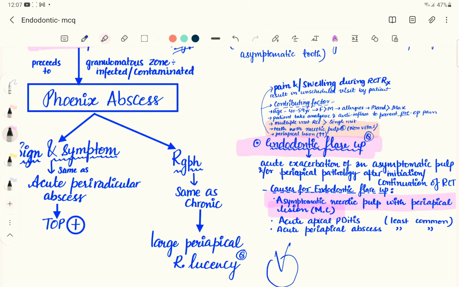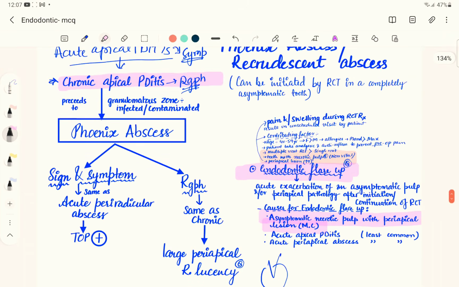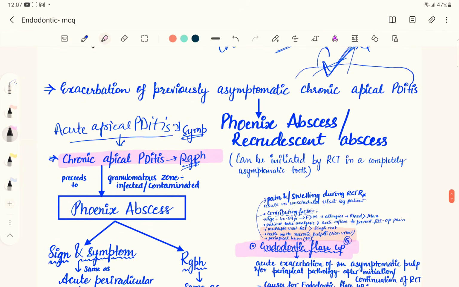Along with that, there can be a periapical lesion. While doing root canal therapy, the patient will have pain in case of endodontic flare-up. But in phoenix abscess, the patient will come to you with pain similar to acute apical periodontitis, in fact, all the symptoms of acute apical periodontitis like tenderness on percussion and all.